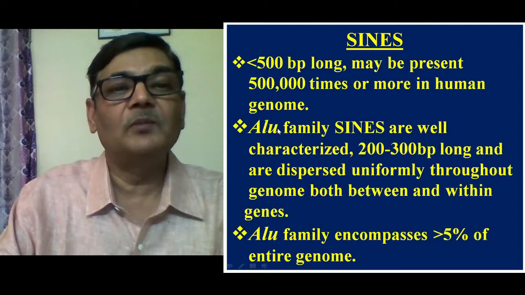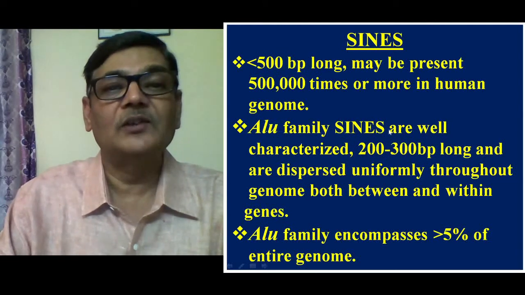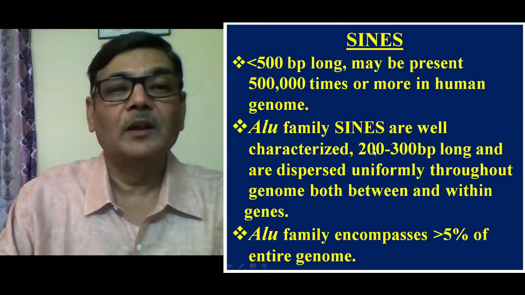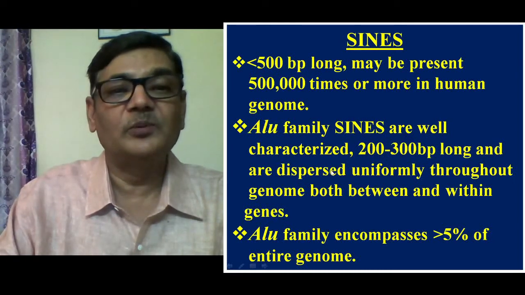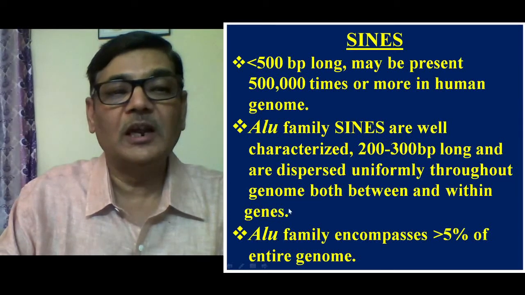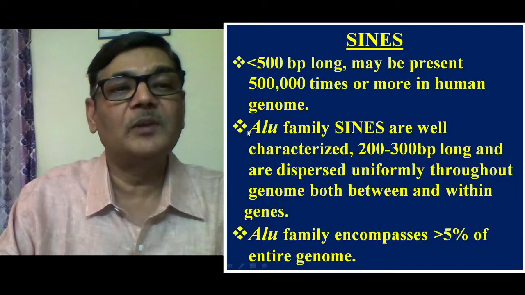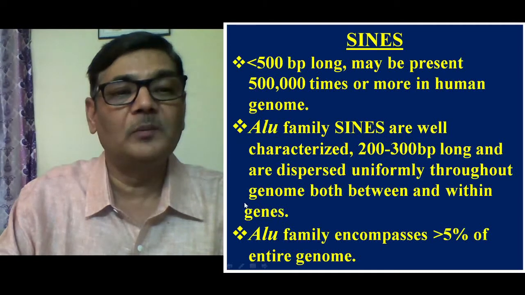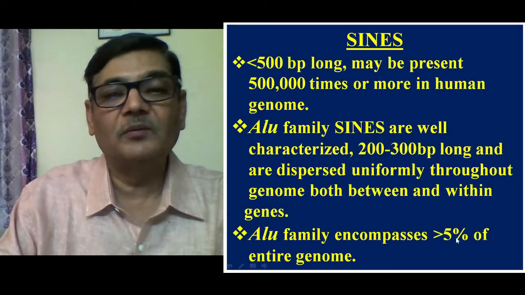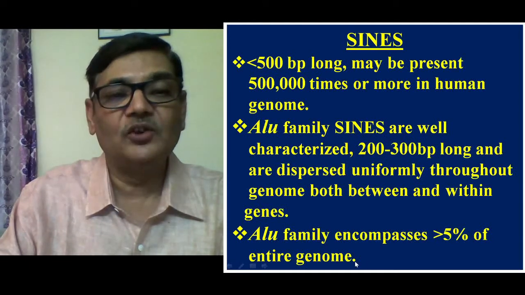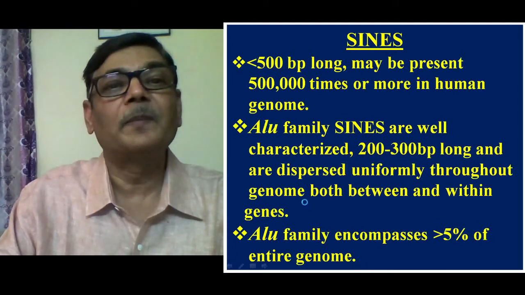So the Alu family of SINEs are well characterized, 200 to 300 base pairs long, and are dispersed uniformly throughout the genome, both between and within genes. And this is all being explained regarding human beings. The Alu family encompasses more than 5% of the entire genome in case of humans.